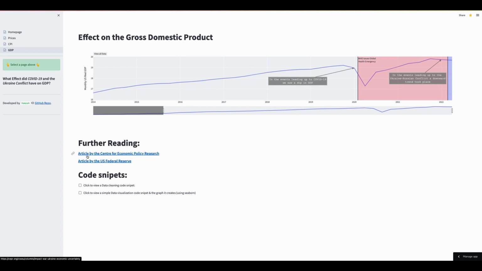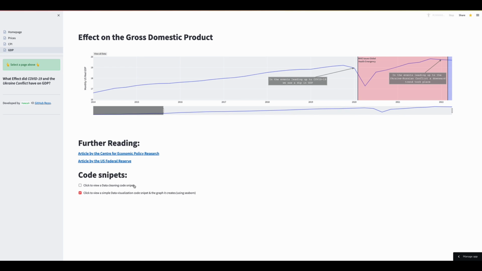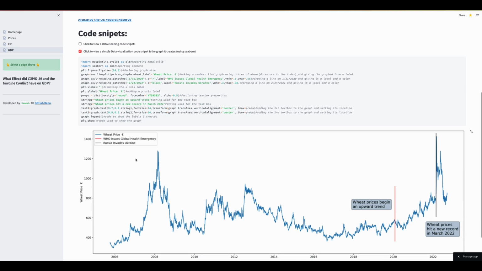And to wrap this up, I left out some articles for you guys. And if you guys are interested, you can check out the code snippets. So the code snippets are basically parts of this project that I left out for you guys to see how data cleaning and how data visualization work. And for the second one, I showed you the code as well as the graph that would be outputted from that code.